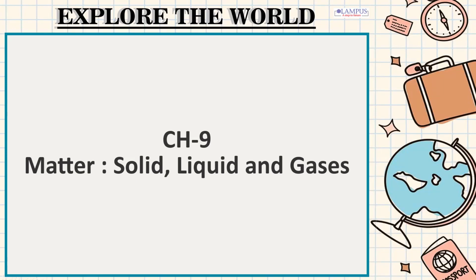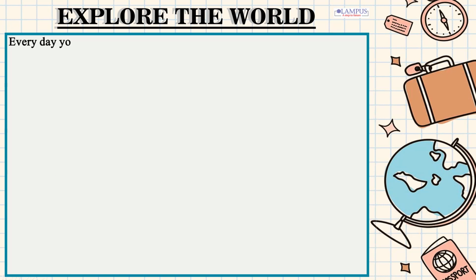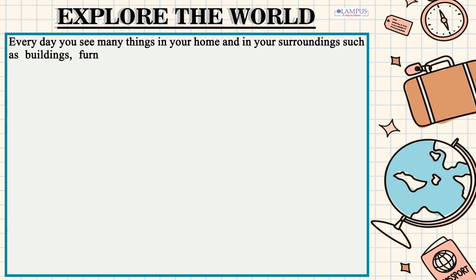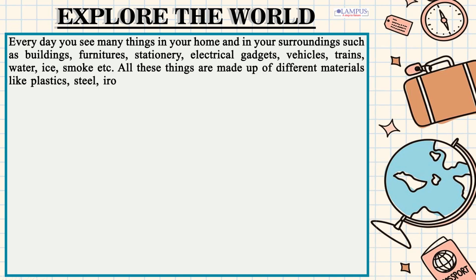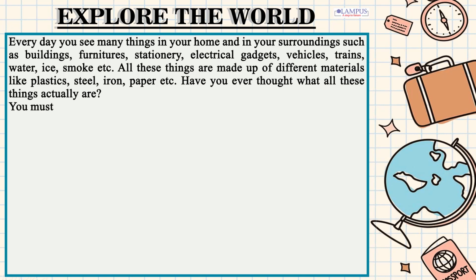Chapter 9. Matter, Solid, Liquid and Gases. Every day you see many things in your home and in your surroundings such as buildings, furniture, stationery, electrical gadgets, vehicles, trains, water, ice, smoke etc. All these things are made up of different materials like plastics, steel, iron, paper etc. Have you ever thought what all these things actually are?